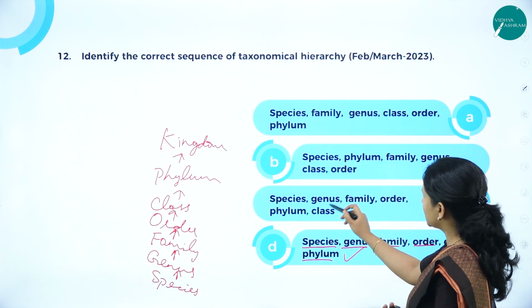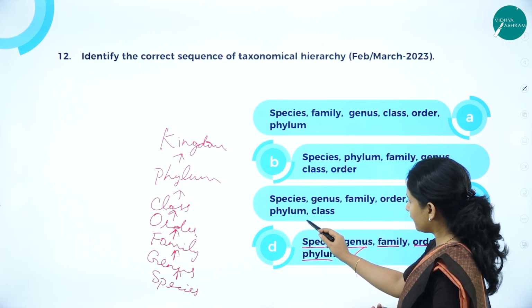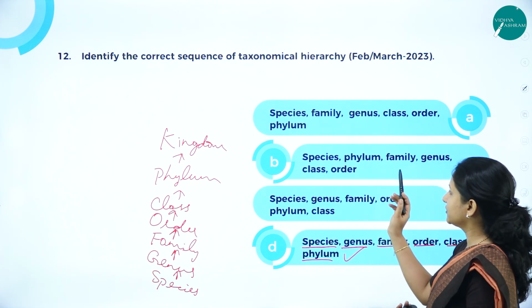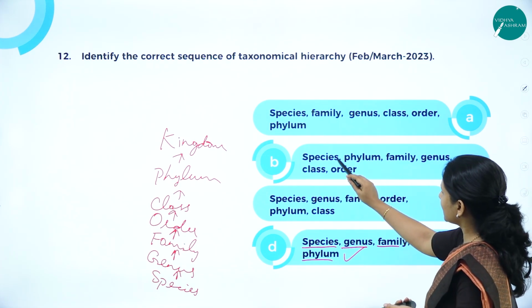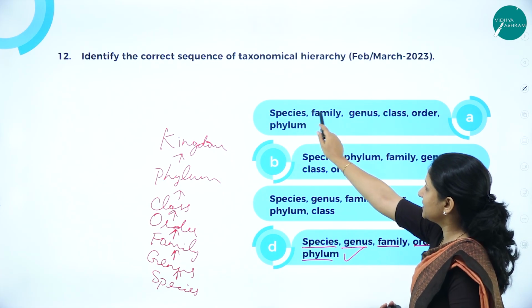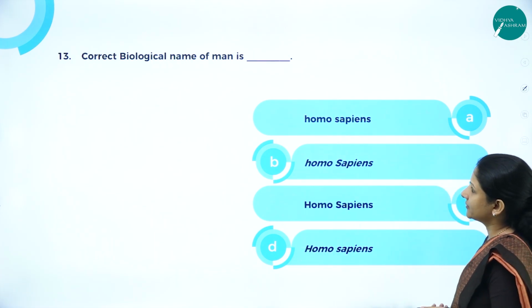Species, genus, family, order, phylum is wrong because before phylum, class should have come. This is also wrong because after order, class should have come. Here, after species, genus should have come, so it is wrong. Here also after species, genus should have come, so it is wrong. Therefore option D is the correct answer.